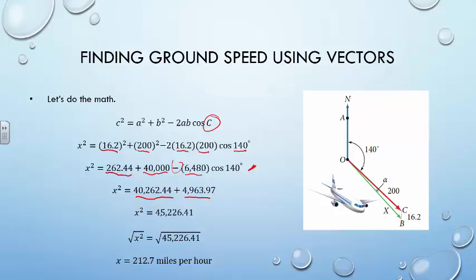One more step to add, and we end up with this 45,226.41. Remembering we're dealing with an x squared, we have to take the root of both sides, and we find our ground speed. x is equal to 212.7 miles per hour.